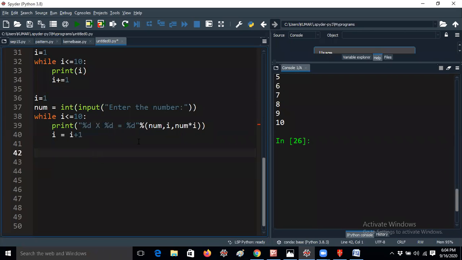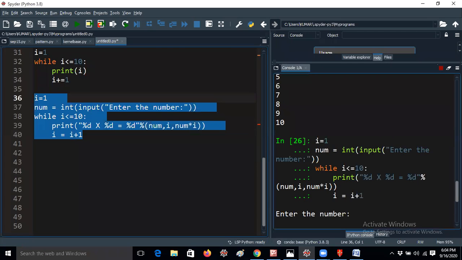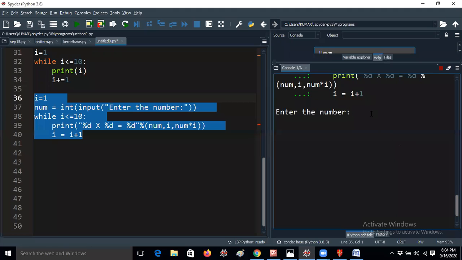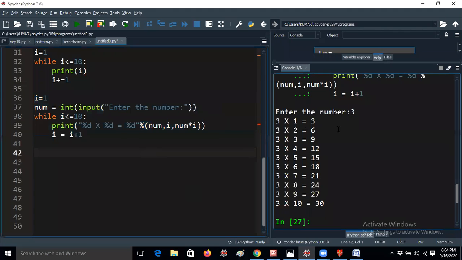So let me explain here. Before that, I would like to run this program and print a table, the third table. I'm getting 3 1s are 3, 3 2s are 6, 3 3s are 9, 3 4s are 12, 3 5s are 15, 3 6s are 18. You get the values up to 3 into 10 equal to 30. It is just like our tables, right?